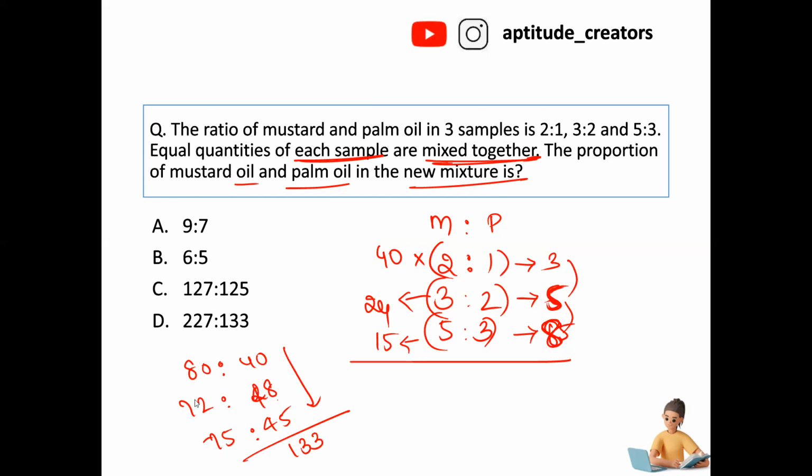And what about this? 80 plus 72, it is giving the result as 152. 152 plus 75, it is giving the result as 227. Answer is 227 is to 133. Option D.